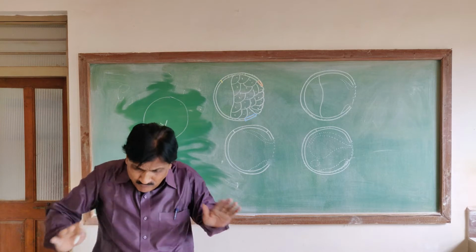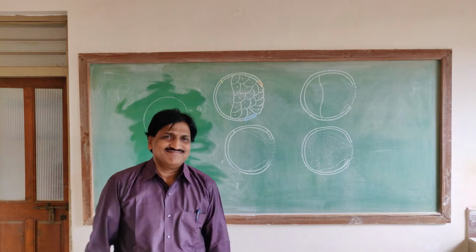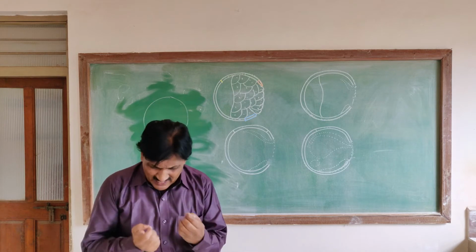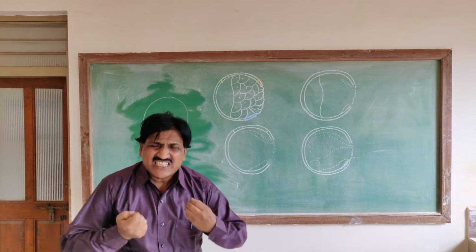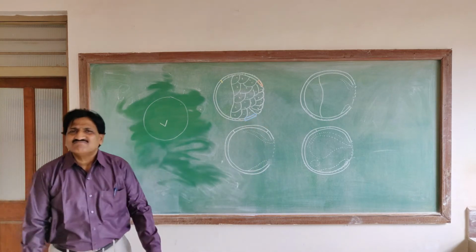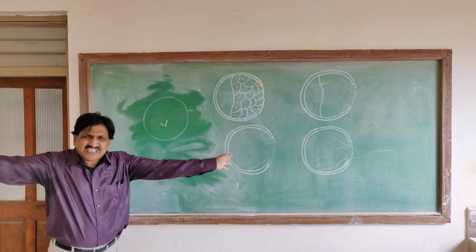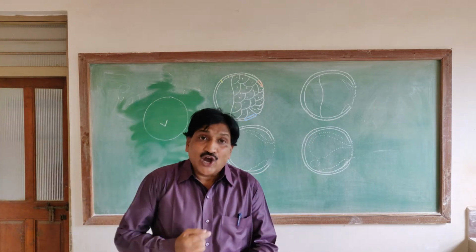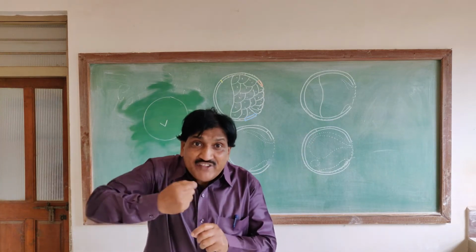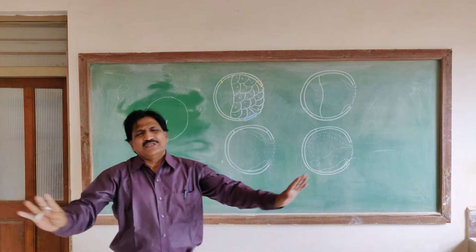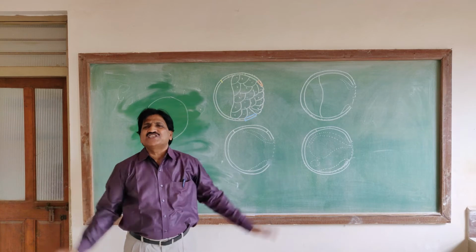Before fertilization, the egg can be considered a kind of dead cell, with no activities at all.